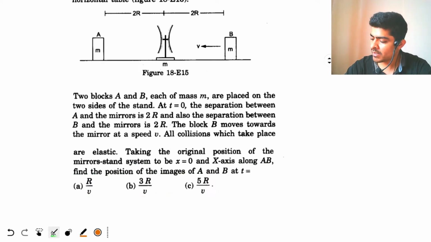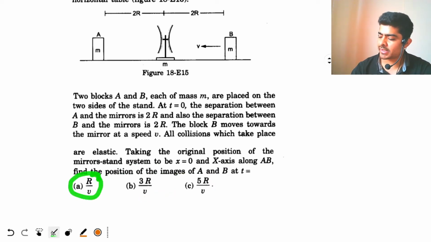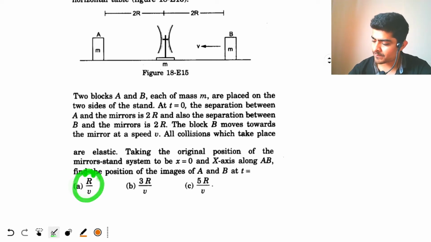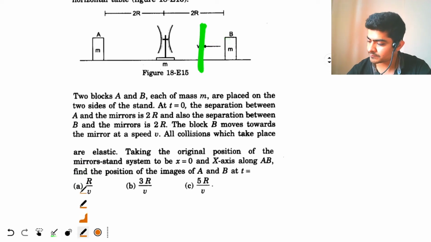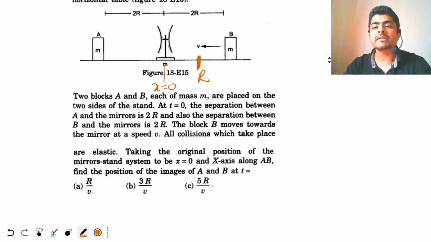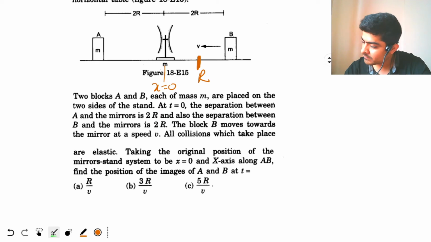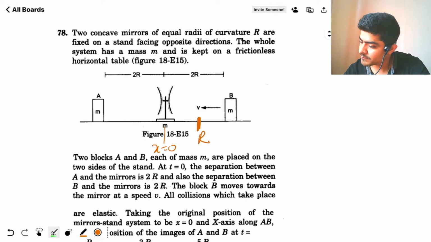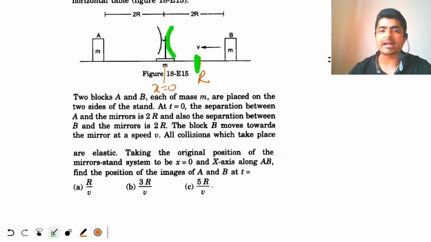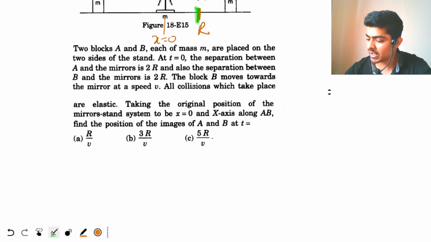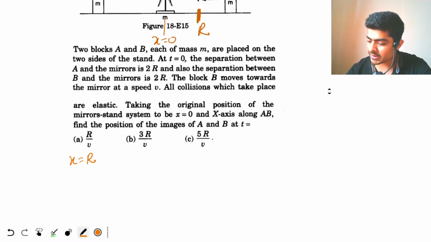Now first of all, let's solve option A. So option A is very easy, right? R by V means what? In time R by V, the block B will cover distance R, so block B will reach the position R. This is x equal to 0 and this is x equal to R. Now what is the radius of curvature of the mirror? It is R. So for this concave mirror, the object is at R. That means the image will also be formed at R. So the answer to the first question is x equal to R.